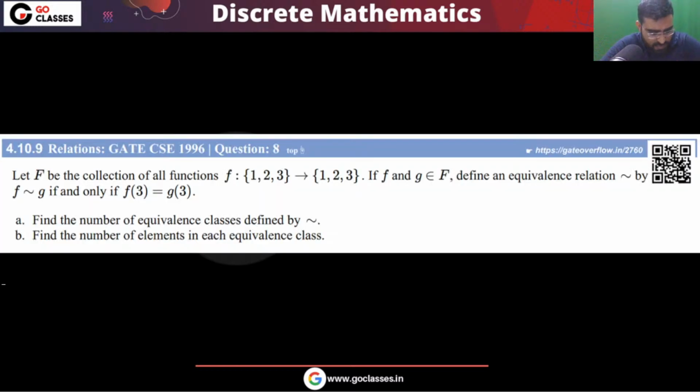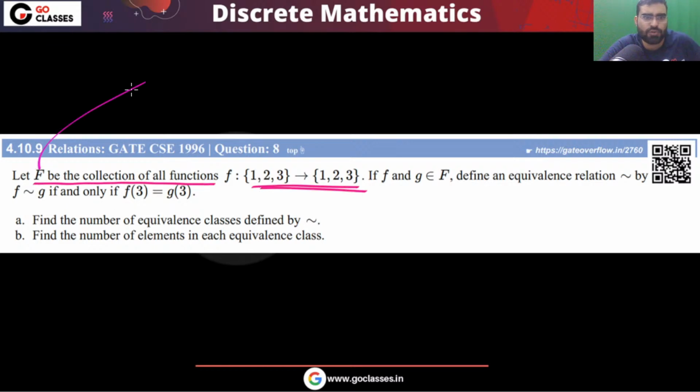Can anyone tell me, in this question, what is the base set? You are defining a relation on what base set? Here you can notice you are defining a relation on F. And what is F? F is the collection of all functions from {1, 2, 3} to {1, 2, 3}.